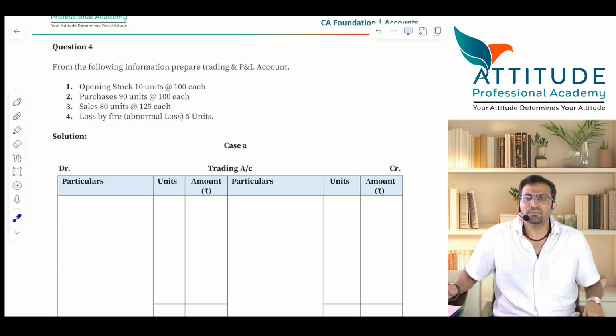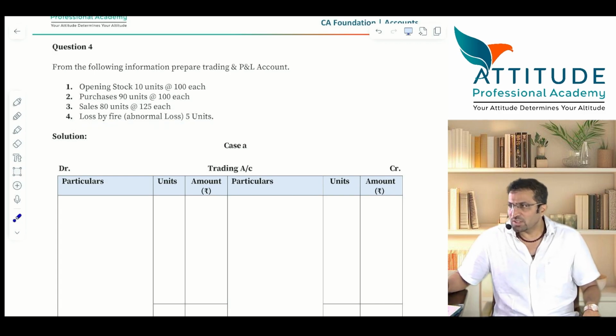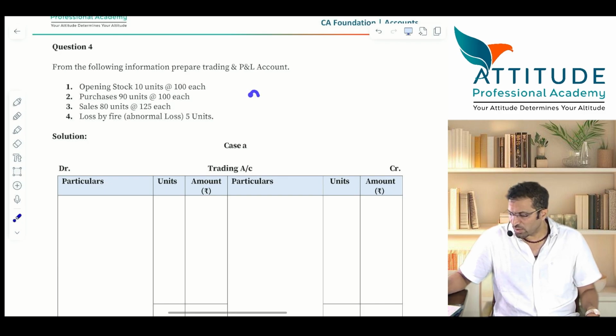Yes or no? Okay, now please tell me what should be the closing stock here. How many units? Is it 20 units or 15 units?